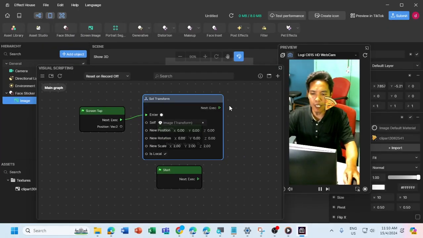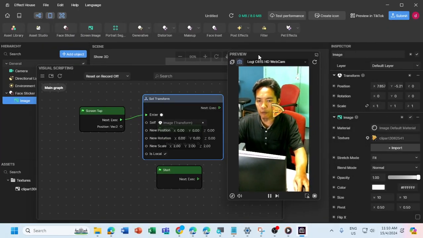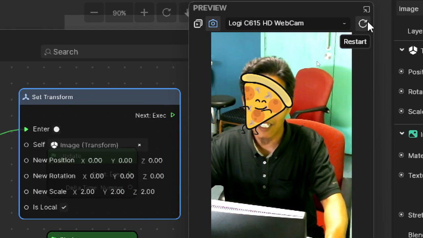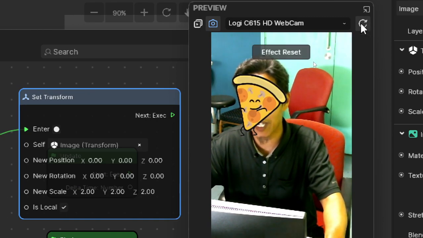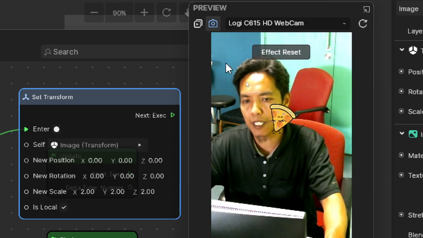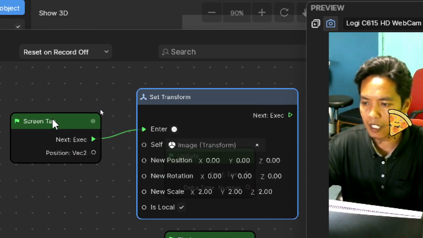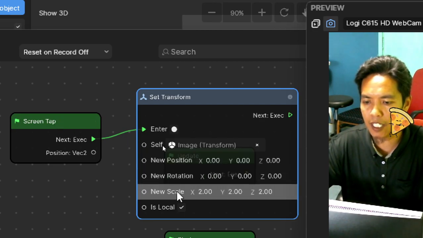Okay, now we can test in the preview window. If you tap, now it should be double the size because I choose new scale. Okay, you can restart the effect, click, it will double the size. So that's simple transformation, yeah. What I did, I changed the scale only.